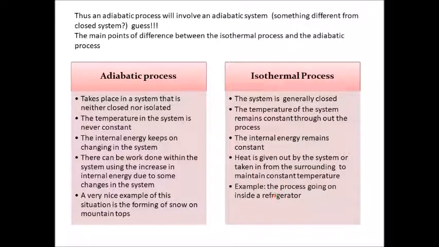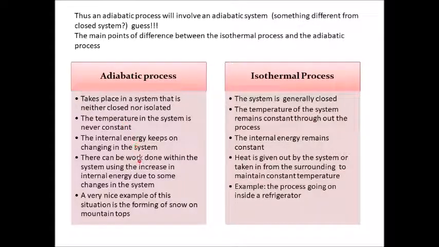Well, now coming back to this adiabatic process. Here we are saying there is snow formation on mountain tops. How does it take place? See what happens. The hot air from the land rises upwards. Okay? When it rises upwards, this air column is assumed to be an adiabatic system. It cannot give out its heat outside.